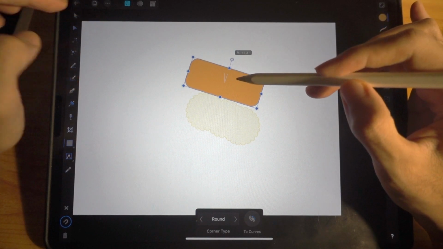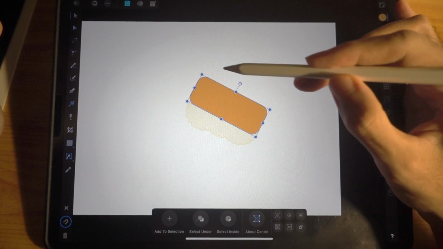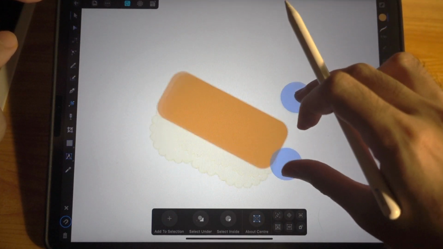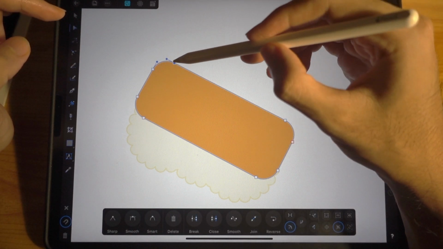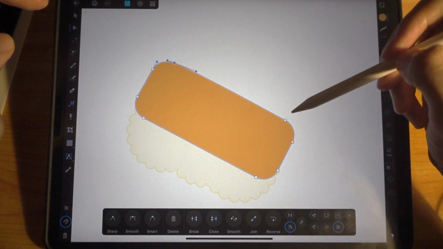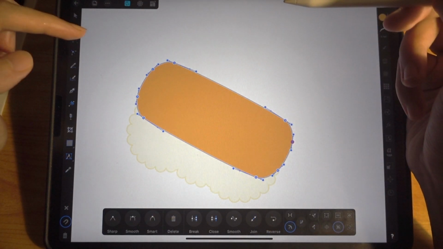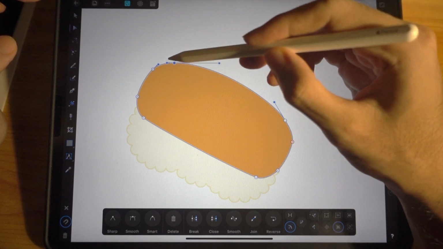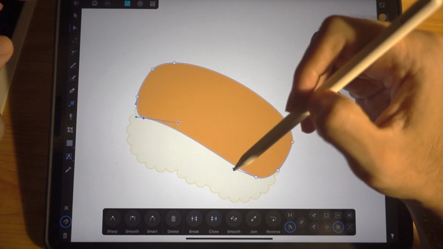Alright, don't mess around too much with it. Move it down here, rotate, something like this. Okay, now it looks kind of weird, right? One whole block. If you're into this kind of thing, well, you can stop here, but let's make some changes. Let's make this curvy. Tap on this node and tap on smart. This one as well. Let's select all of this and make it smart. Now tap on this, drag up here so that it looks curvy on top, and this one will be concave like that.